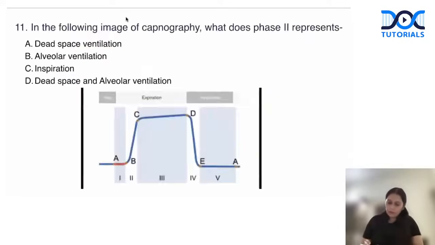right? Okay, next question. In the following image of capnography, what does phase 2 represent? So this is the phase 2, that is from B to C. What does this represent? So guys, let's say A to B, B to C, C to D. These are the phases of inspiration.